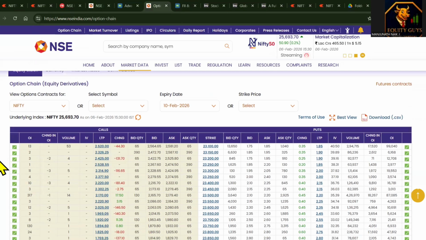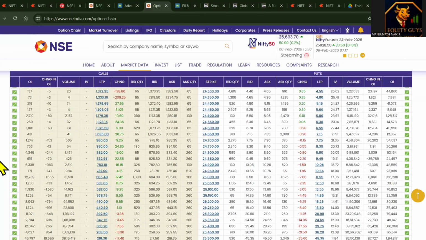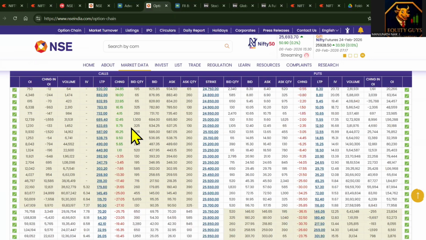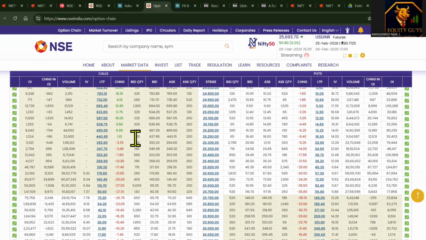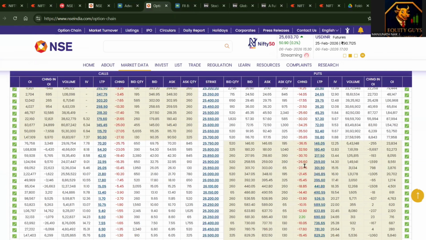We have to select the 10th February 2026 option chain of Nifty 50. See, there is deep in the money call option buying, but at the money is selling, out of the money call is selling, out of the money put option is selling, and in the money put option is selling. So you can see on both sides there is selling in calls as well as in puts. Whenever this condition comes, we call it a range bound condition. But the advantage of this range bound condition is we can identify support and resistance as per option chain.